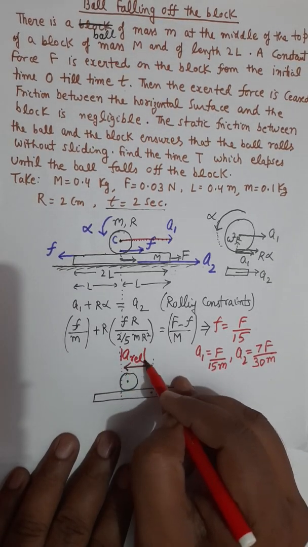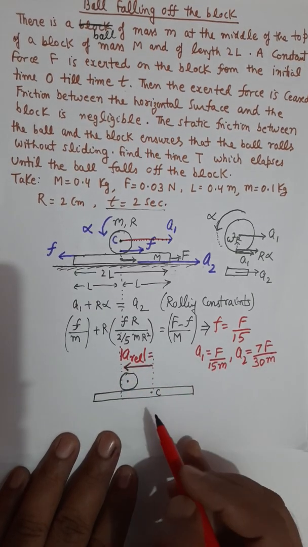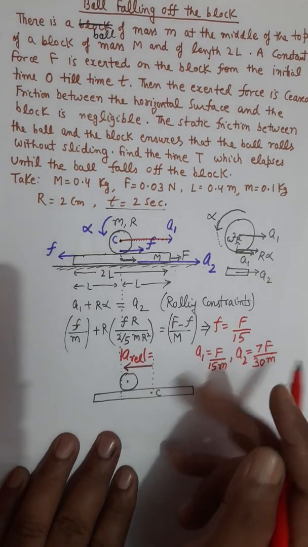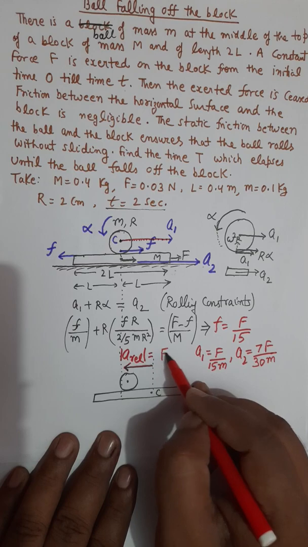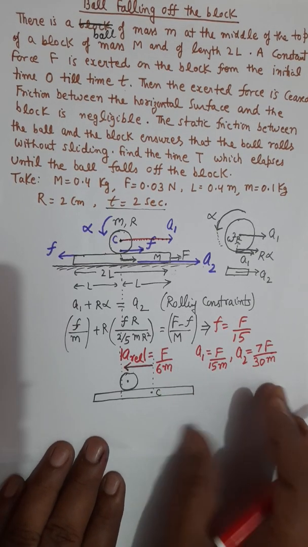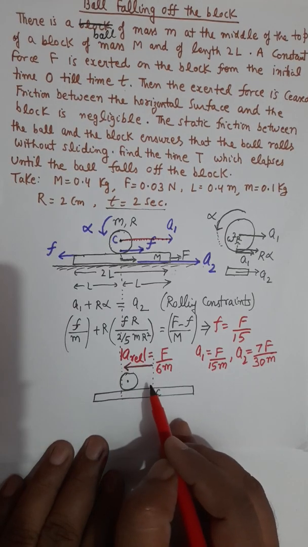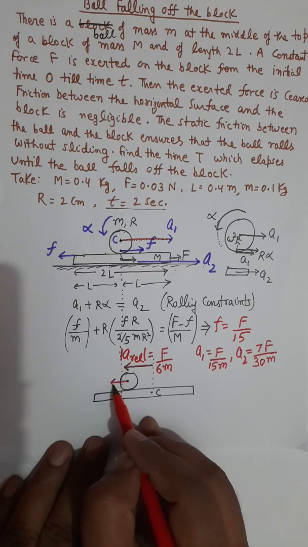But magnitude wise this acceleration will come as the difference of these two values, and the difference of these two values comes as f over 6 small m. So that's the relative acceleration of the sphere. And within 2 seconds, this sphere will have a relative velocity.